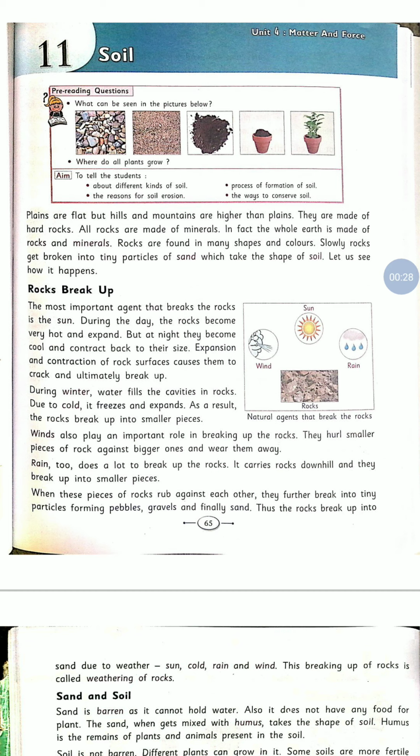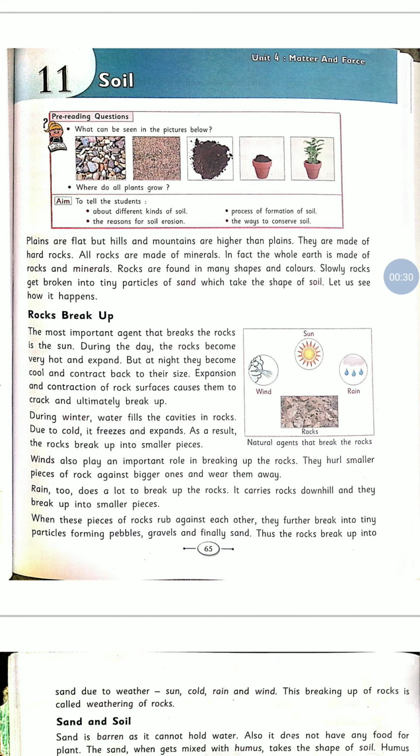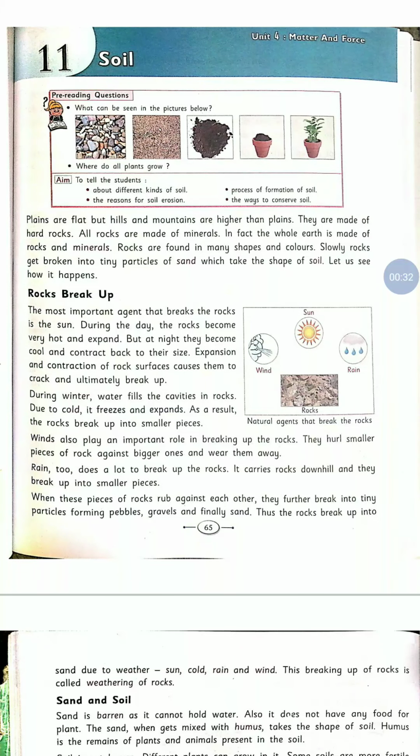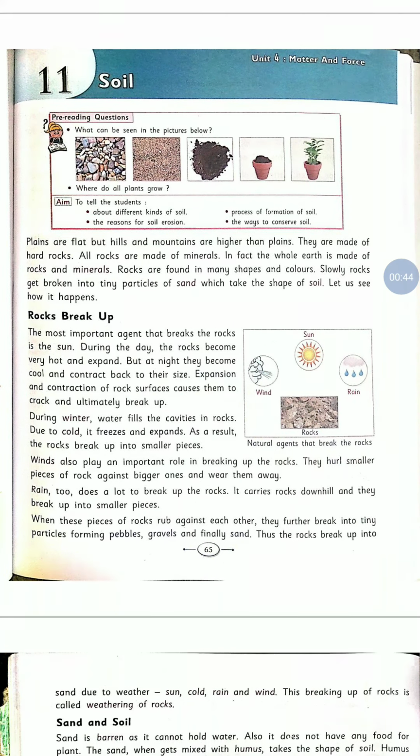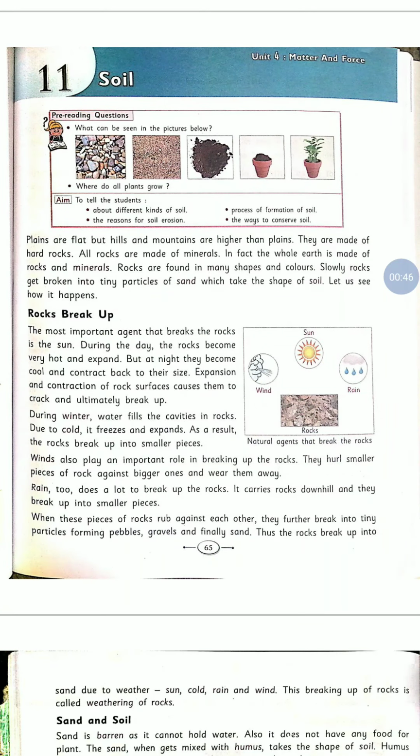Plains are flat, but hills and mountains are higher than plains. They are made up of rocks. So we know that the plains are flat compared to the hills and mountains, and they are mainly made up of hard rocks. All rocks are made of minerals. In fact, the whole earth is made of rocks and minerals. Rocks are found in many shapes and colors.